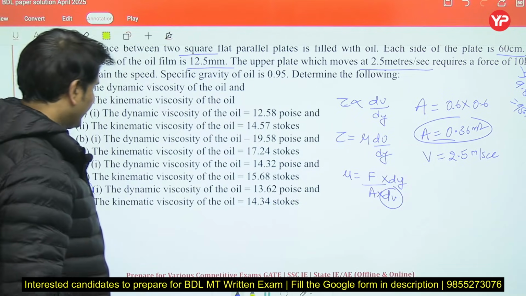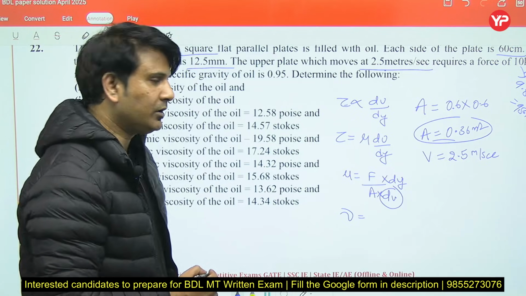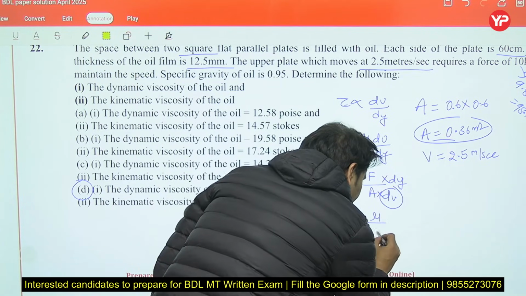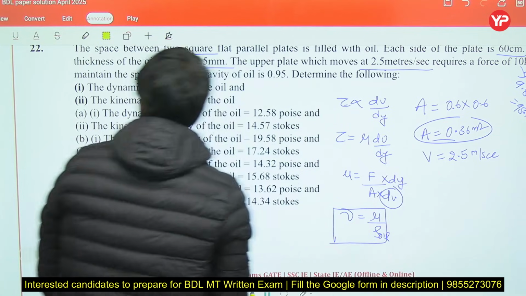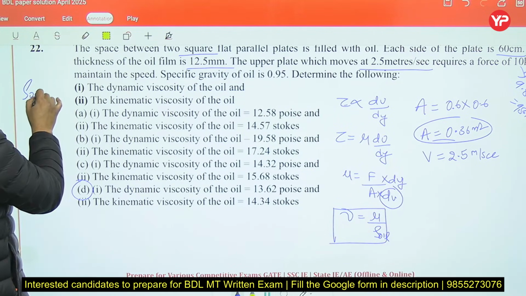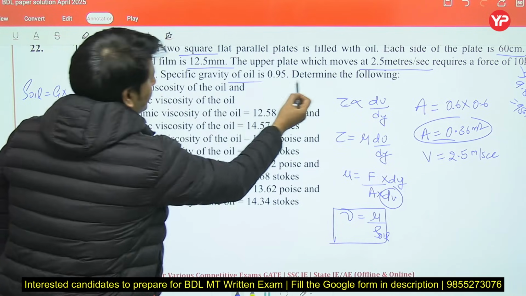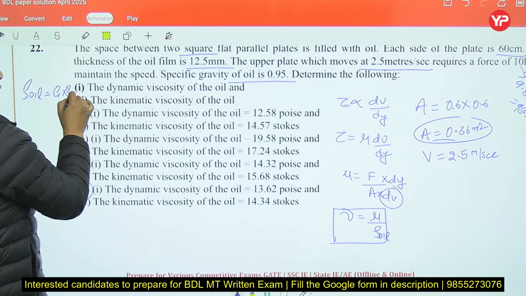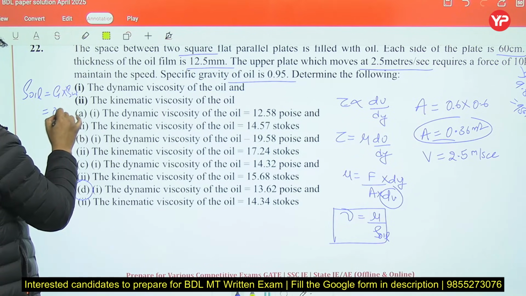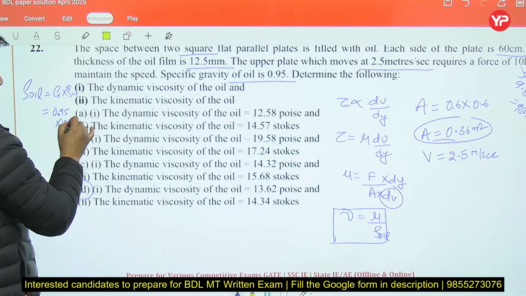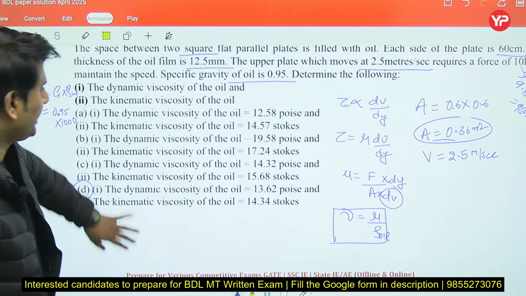You can also calculate kinematic viscosity. Kinematic viscosity is represented by nu, and it is dynamic viscosity upon rho. For calculation of density, if you have to calculate rho of oil, just multiply the specific gravity of oil they have given, 0.95, by rho W. Multiply it with 1000 because the density of water is 1000 kg per meter cube.